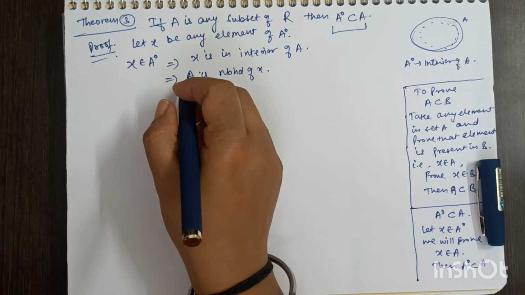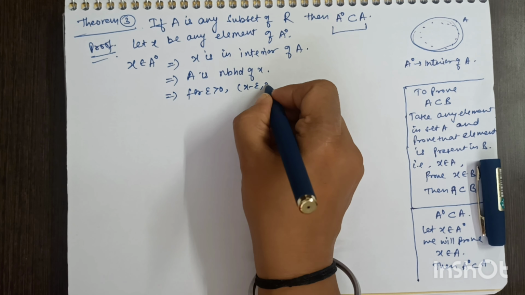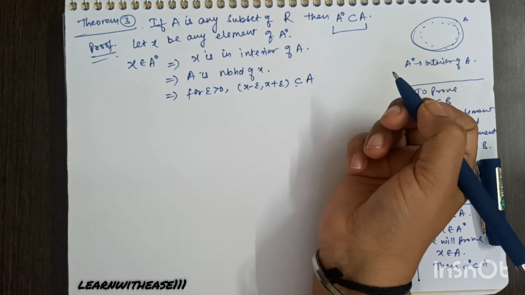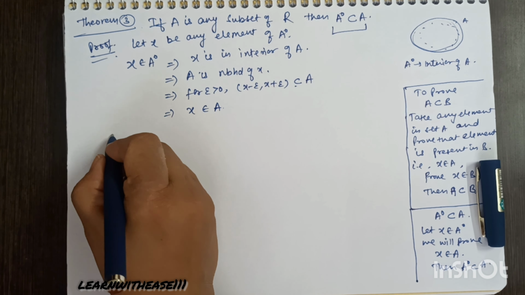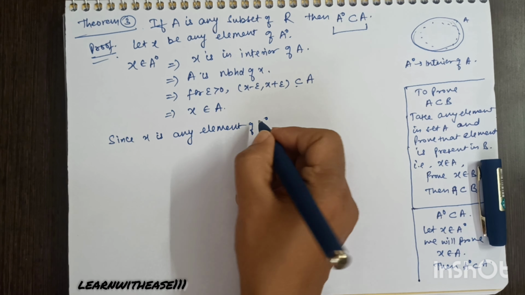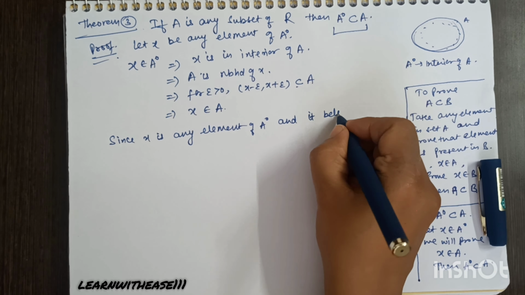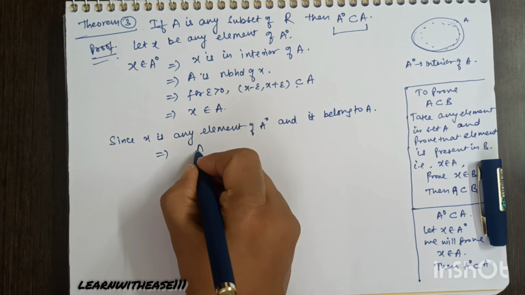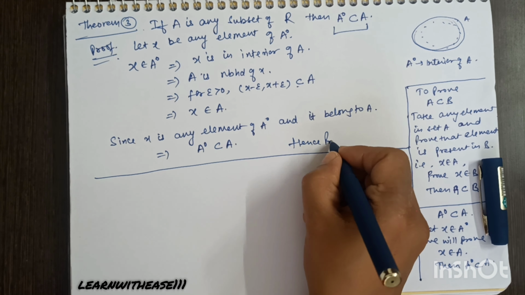X is an interior point of A. That simply means A is a neighborhood of X. Apply the definition of neighborhood: it means an open interval containing X will be contained in A. When the interval is contained in A, that means X is also contained in A. X belongs to A. So I have taken an arbitrary element of A naught and it happens to be an element of A. That means A naught is a subset of A. Hence proved.